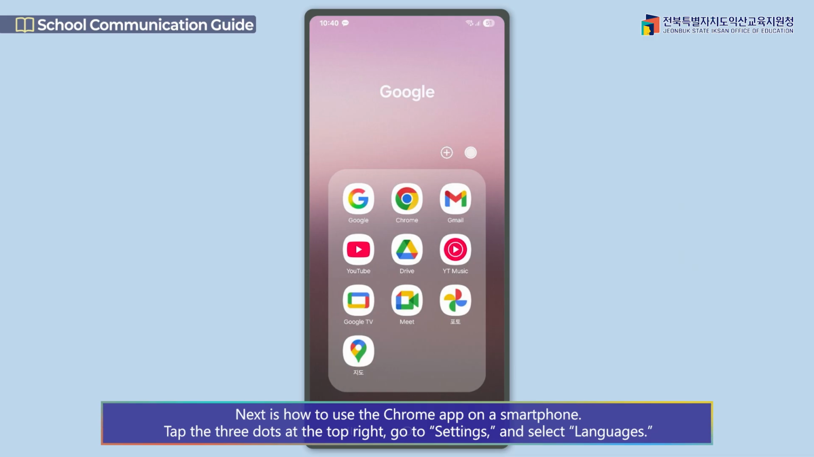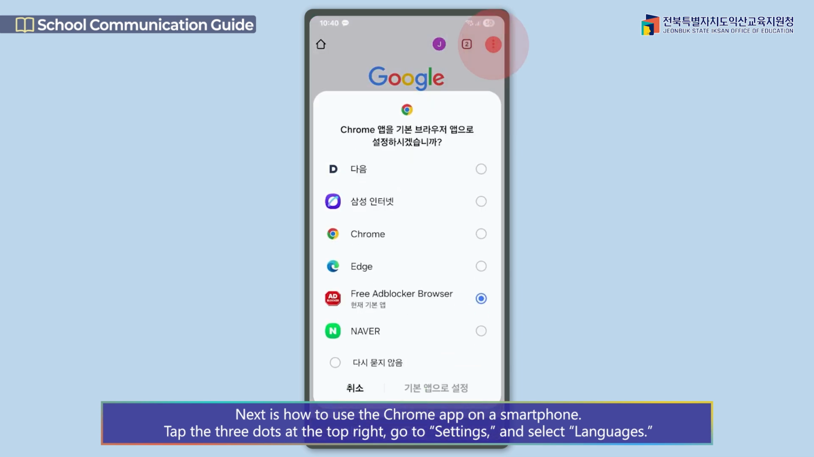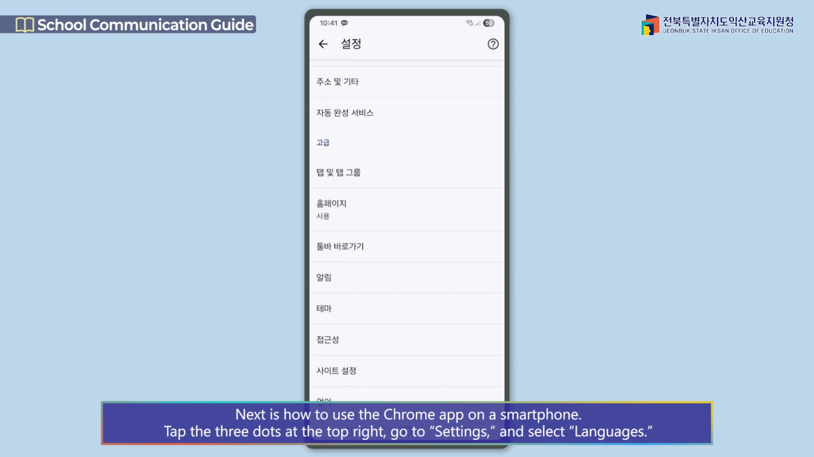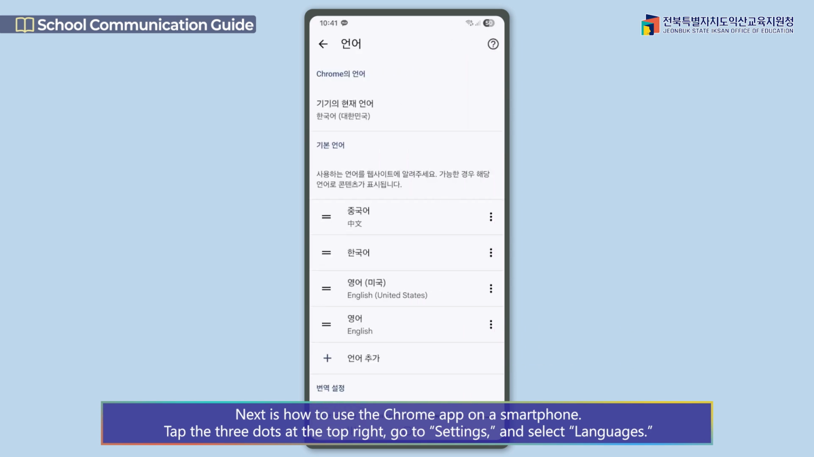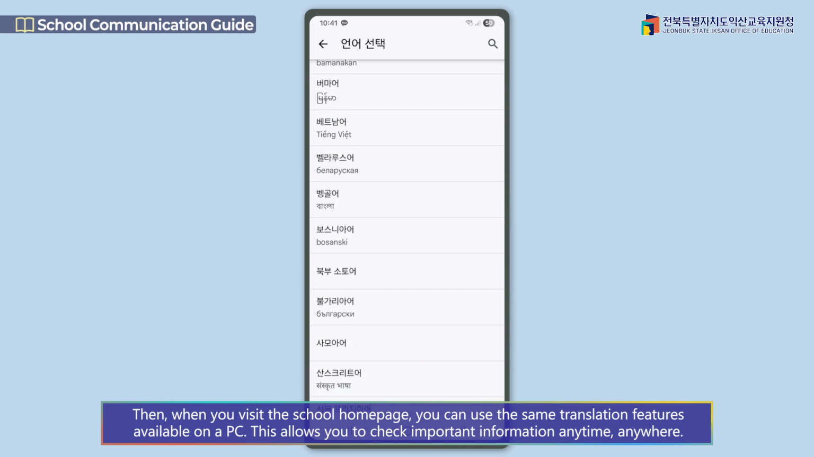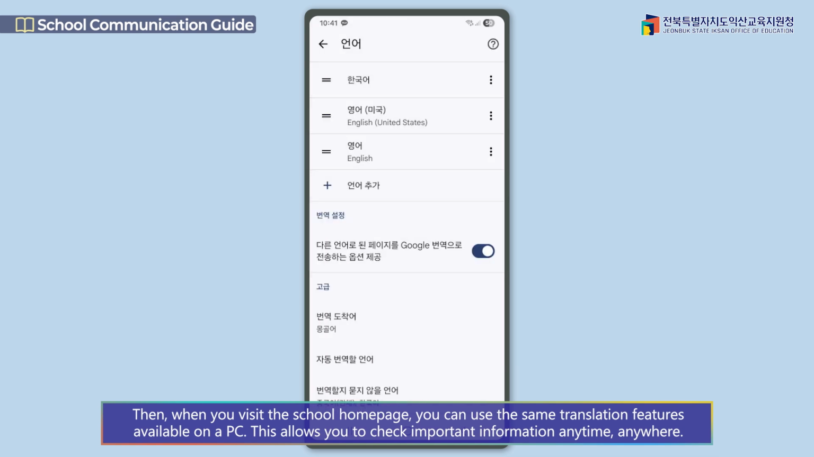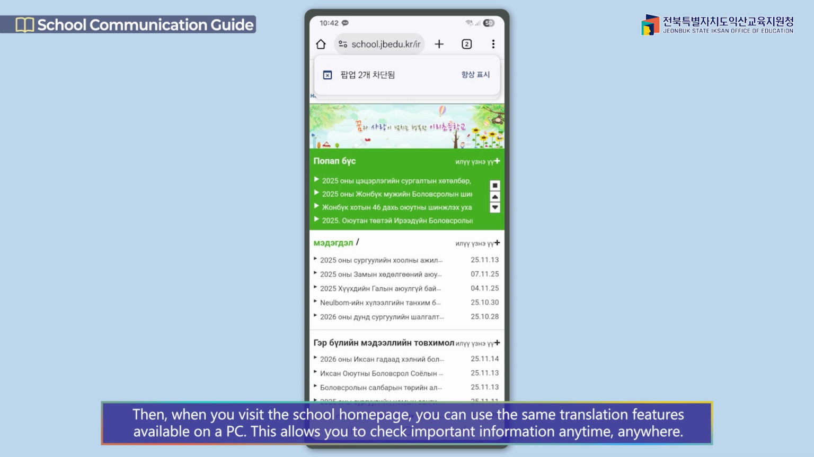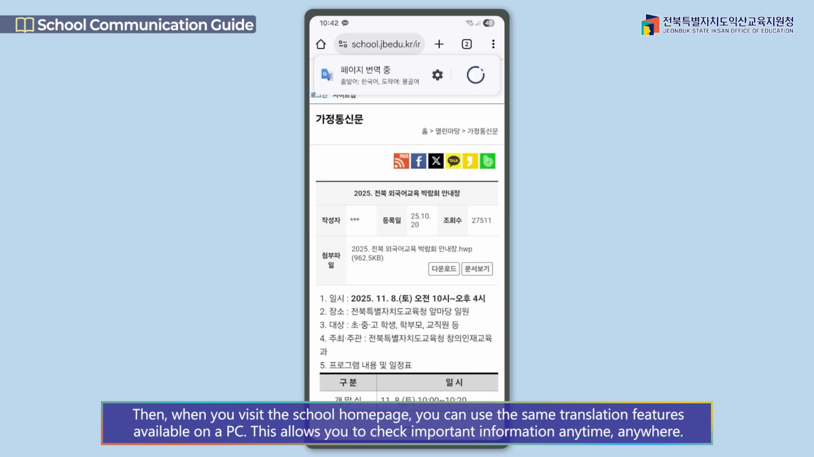Next is how to use the Chrome app on a smartphone. Tap the three dots at the top right, go to Settings and select Languages. Then, when you visit the school homepage, you can use the same translation features available on a PC. This allows you to check important information anytime, anywhere.